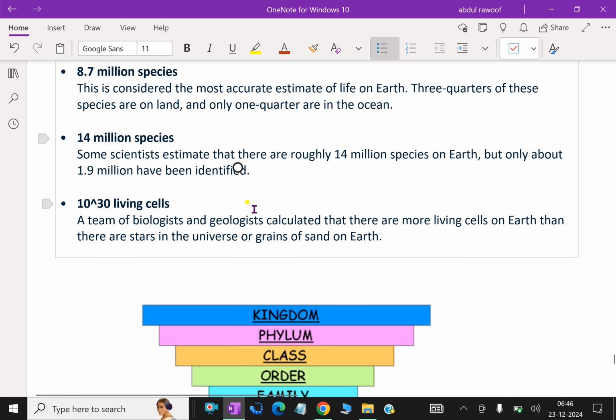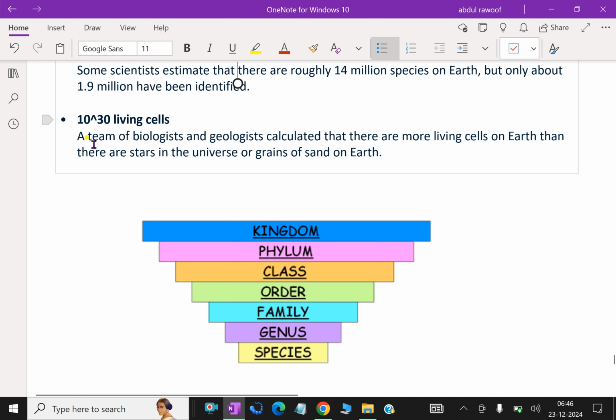Some scientists estimate that there are roughly 14 million species on our Earth, but only about 1.9 million have been identified so far. Around 10 to the power 30 living cells. A team of biologists and geologists calculated that there are more living cells on Earth than there are stars in the universe or grains of sand on Earth. That is 1 followed by 30 zeros, the biggest number.